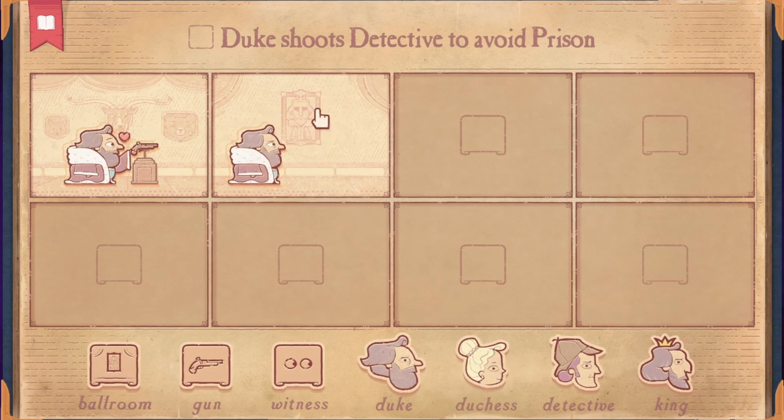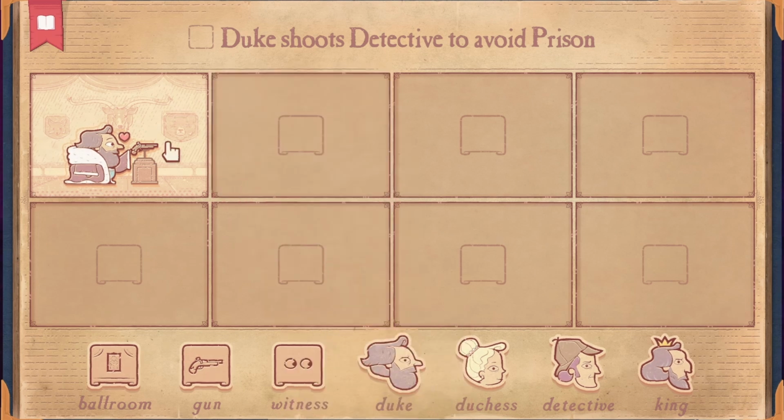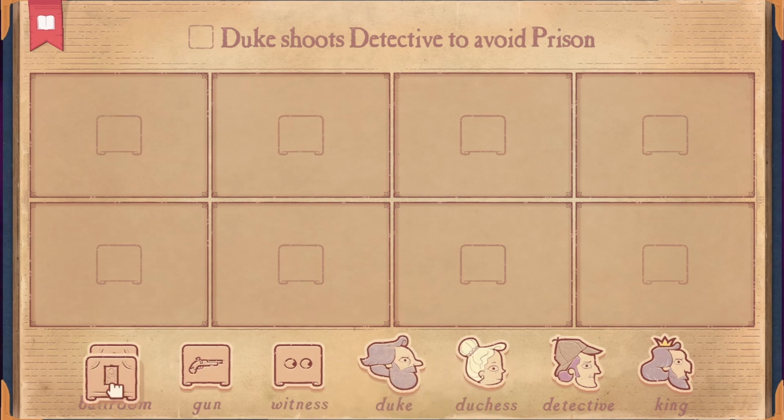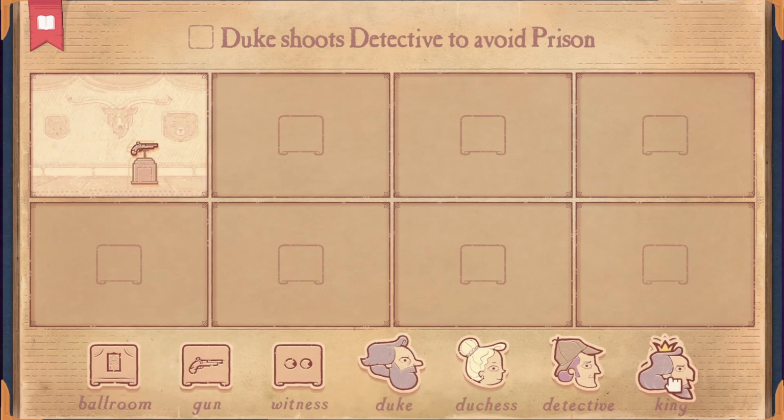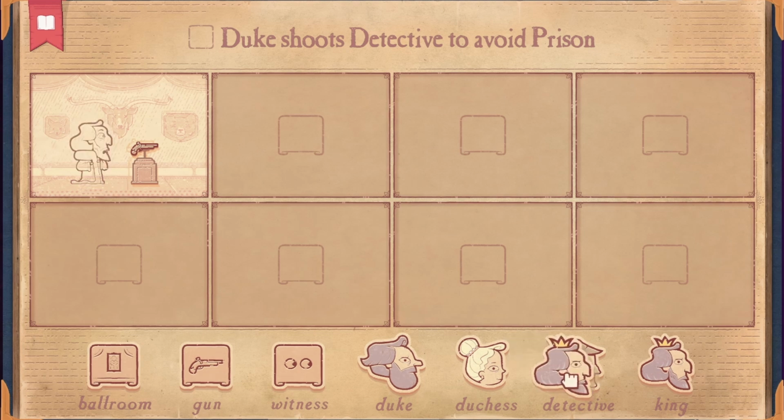No. But what causes him to get angry? Oh, is it because someone touches his gun? So maybe the king is afraid of the gun, never mind. And the duchess doesn't want anything to do with the gun.